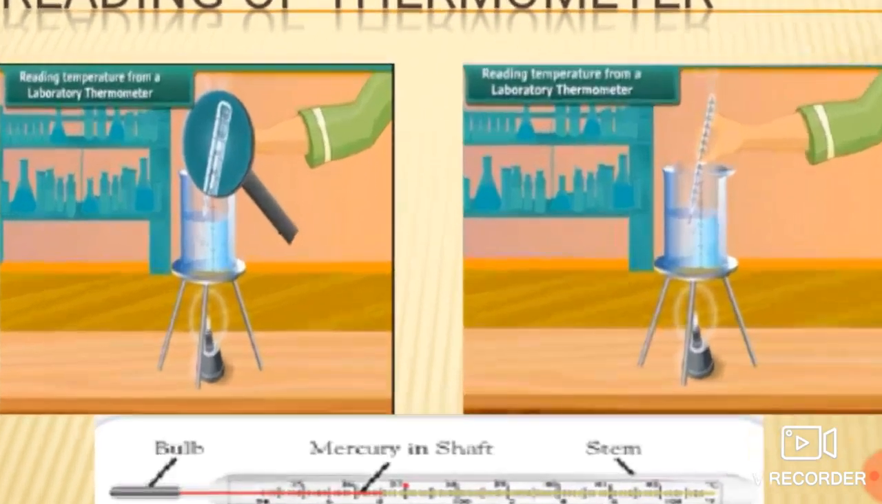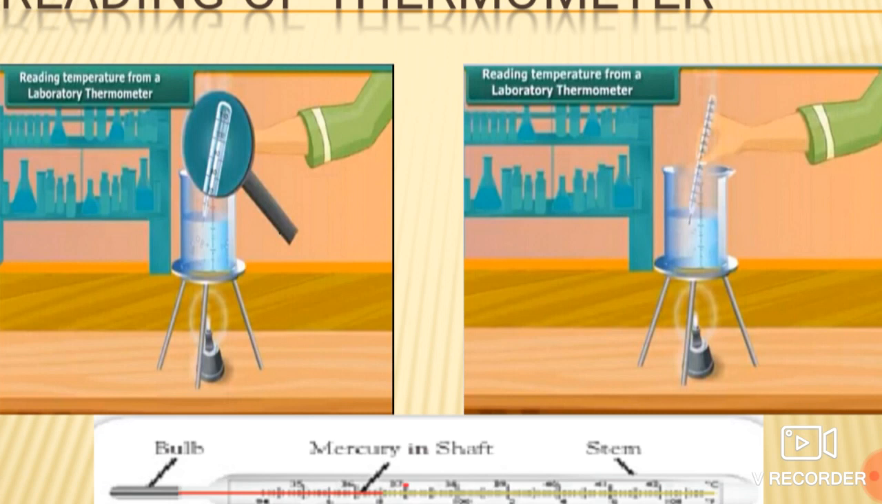Whenever we have to read any temperature of hot water, before putting this thermometer into the hot water, you have to shake the thermometer vigorously, so that the mercury goes below and comes to the normal mark. Okay, first you have to do that, the mercury should come to the normal mark.